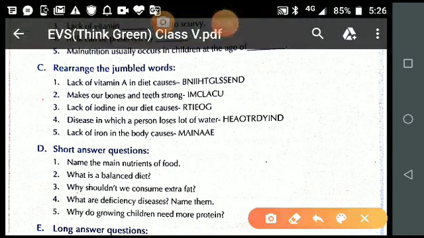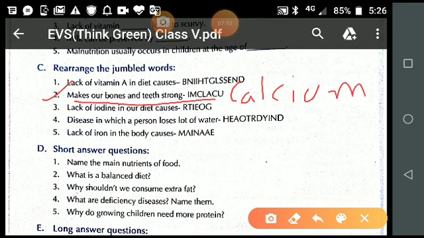So question number 2, see the underlined portion with a red pen: makes our bones and teeth strong. So what is the answer? Calcium. Note down the answer in your book. It makes our bones and teeth strong, and the name of the mineral is calcium.